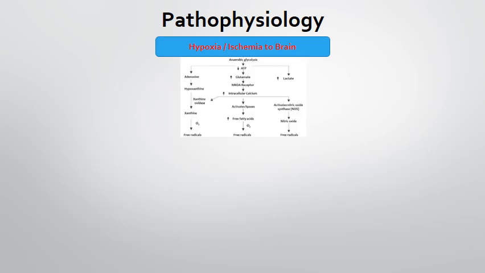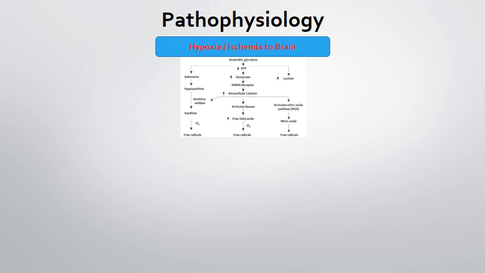So how do hypoxia and ischemia lead to the encephalopathy? Because of lack of oxygen supply, there is a cascade of events that takes place. Anaerobic glycolysis sets in, leads to decreased production of ATP, increased production of lactate.